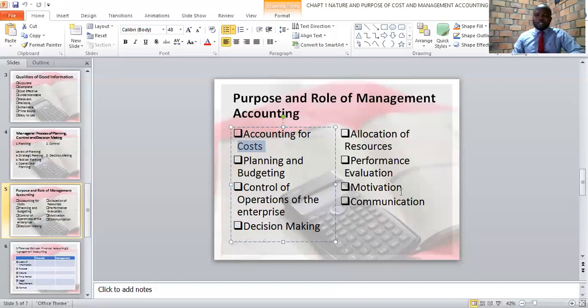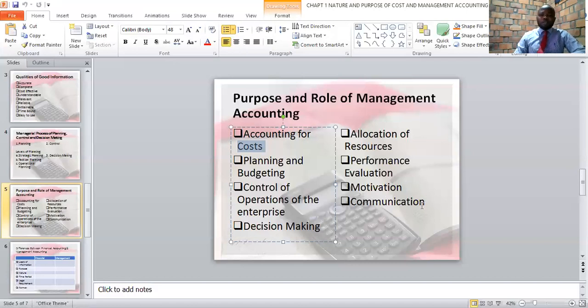We can also see that management accounting helps in motivation of employees. Normally, in management accounting, we prepare budgets, and budgets help to set targets for employees. Therefore, when employees meet or exceed the target that is set, they'll be rewarded and therefore they'll be motivated. Therefore, by setting targets, there is a benchmark against which performance of employees can be measured, and if they exceed the targets that have been set, they will be rewarded. And therefore, all employees will strive to exceed the target that has been set, and therefore they will be motivated.